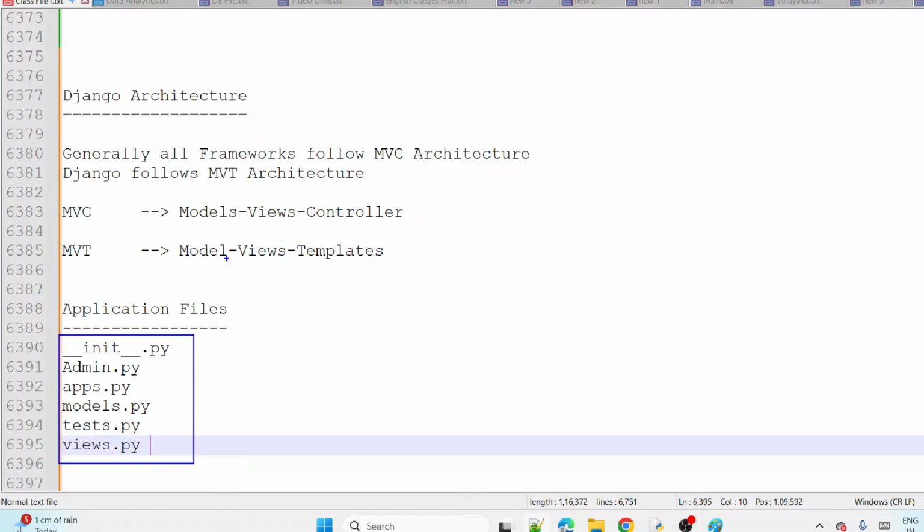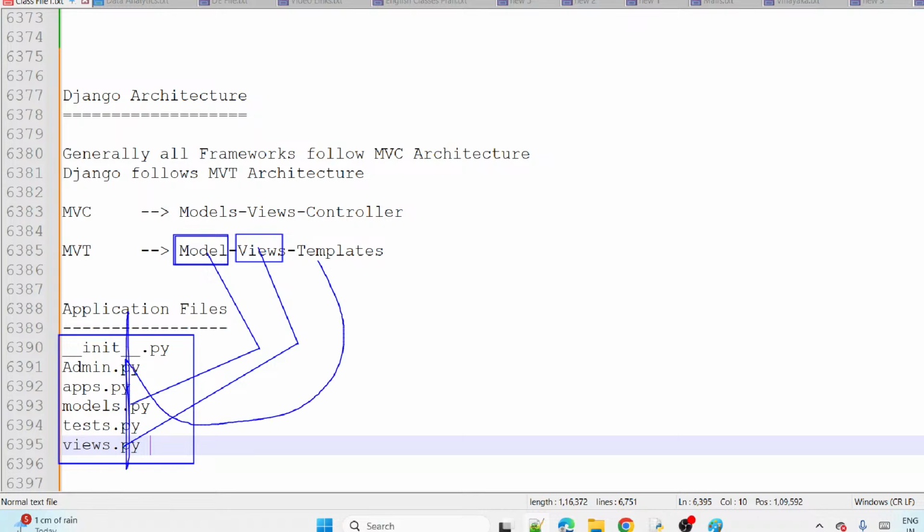Now, if you observe here, the models file is there, and the views file is there. In the models file, we write the models. What models are, we will discuss now. In the views file, we write the views. Now, the templates file is not there here. So the templates file we create manually.